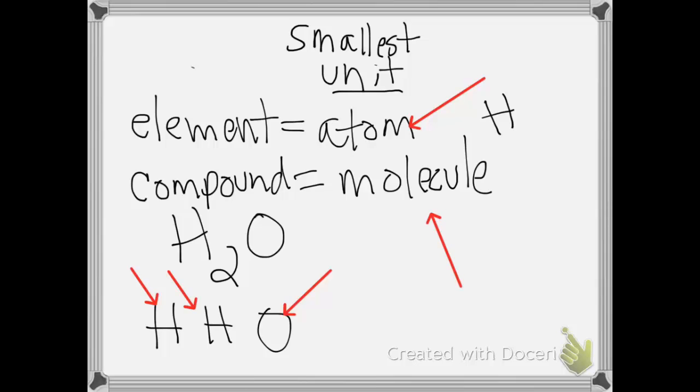So for an element, the smallest unit is an atom, and for a compound, the smallest unit is one molecule of, let's say, H2O. I just want to take a minute there and bring that all together so you can see the relationship between elements, compounds, atoms, and molecules.